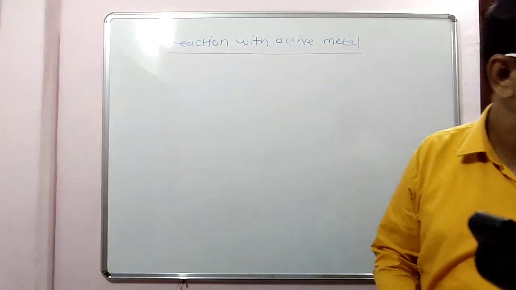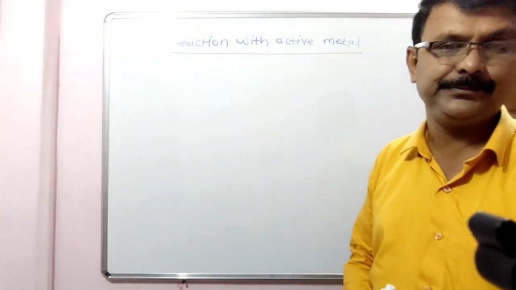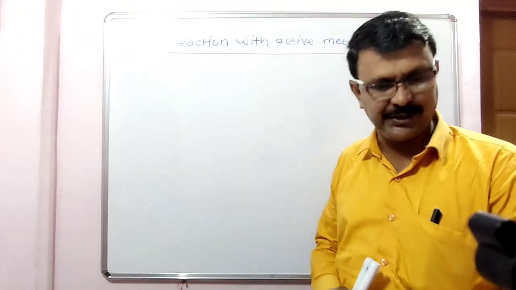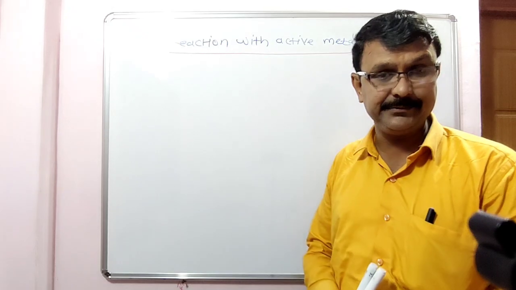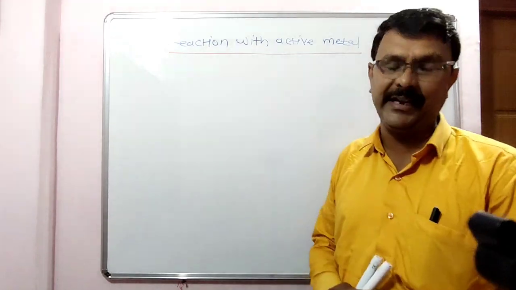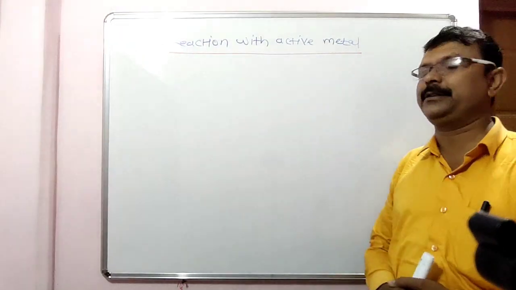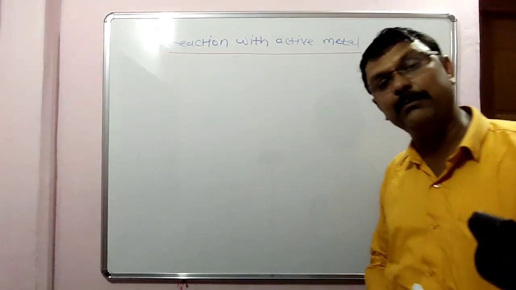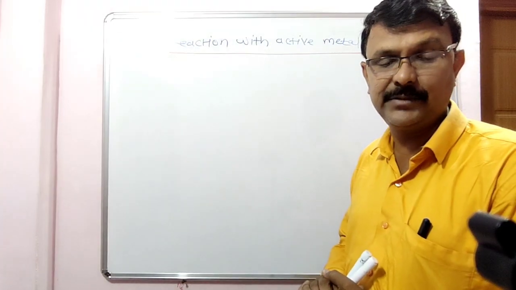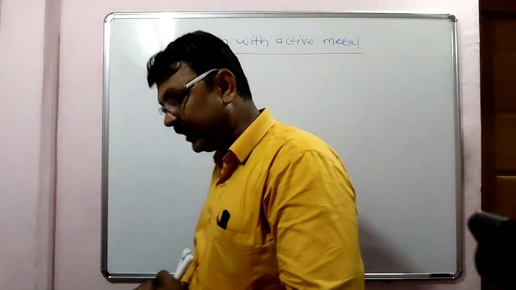Active metals like sodium, magnesium, cadmium, etc. are reacted with alkyl chloride or alkyl bromide or alkyl iodide to form a compound containing a carbon-metal bond. Compounds containing carbon-metal bonds are called organometallic compounds.